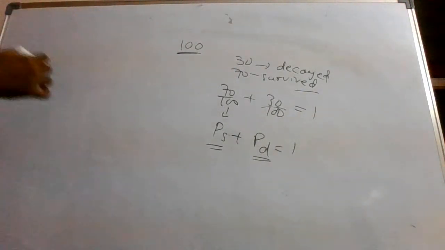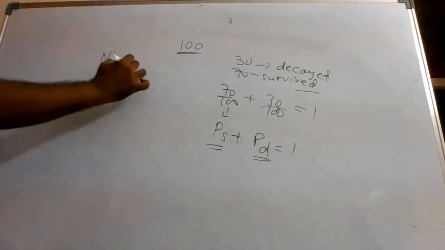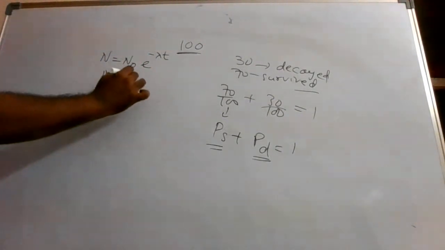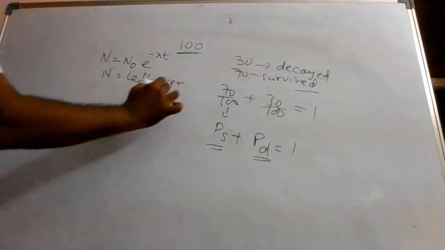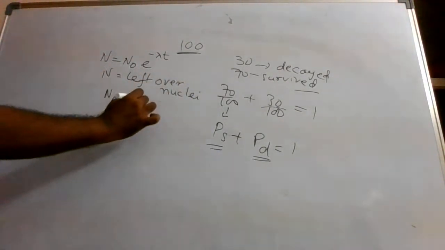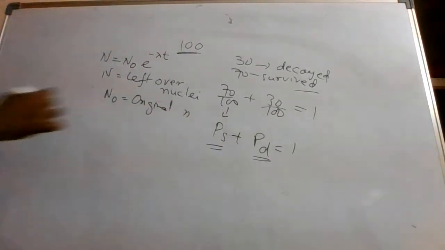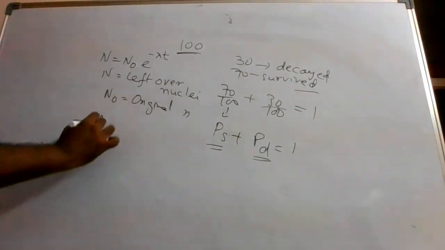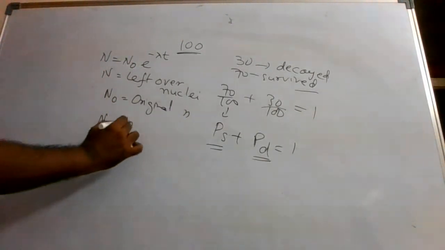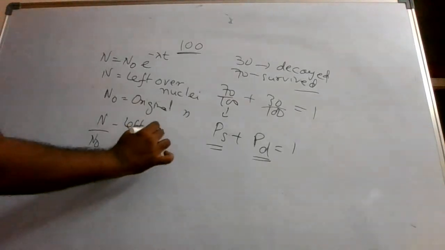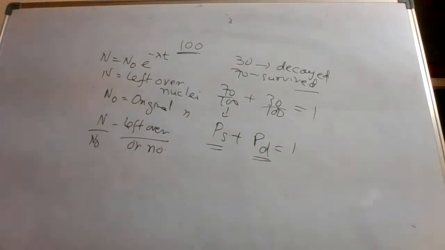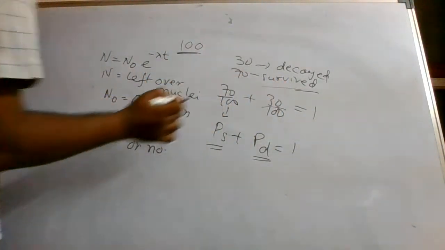So mathematically, N was equal to N0 into e power minus lambda t. Now here, what is this N? Leftover nuclei. And what is N0? Original nuclei. So if I write N upon N0, what is the meaning of this? This is leftover divided by original number, isn't it? So these have actually survived.